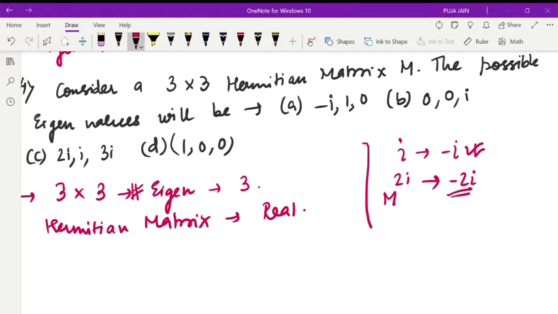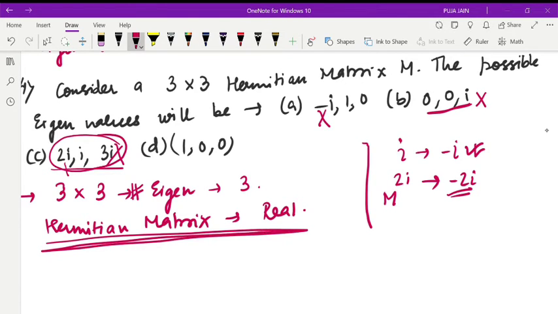So in this answer you see i is there but minus i is not there. It is wrong. Then in this you see 2i is there, then minus 2i must be present. So this one will be wrong. Minus i is here, then plus i must be present. So this one is also wrong. And also in these three we are getting i, but Hermitian matrix eigenvalues must be real. So the option left is this one. So this is our right answer. In some questions, you should go with the options. Okay? And that's easy.